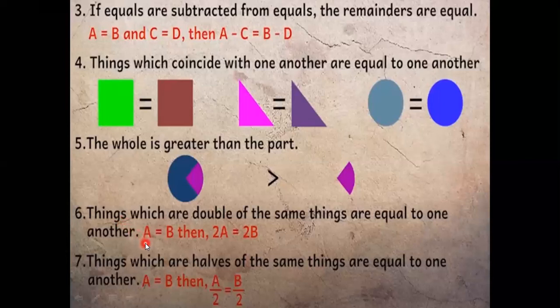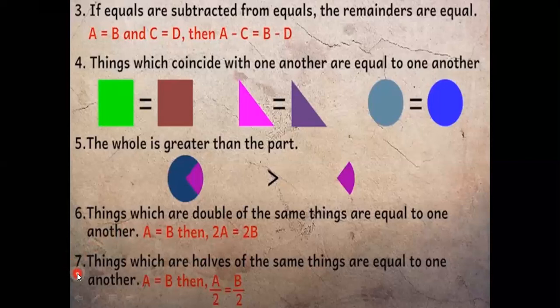Let us say we have got two same things, that is A and B. The statement says that if I've got two same things, the double of the same things would also be equal. So 2 times A will be equal to 2 times B, if A is equal to B. So if I've got two things equal, then the doubles would also be equal.